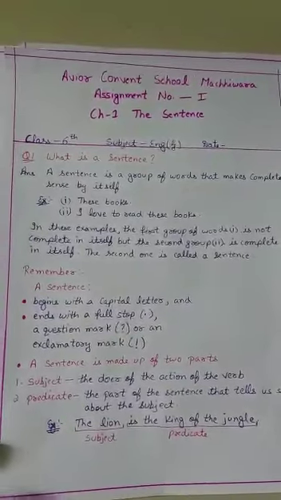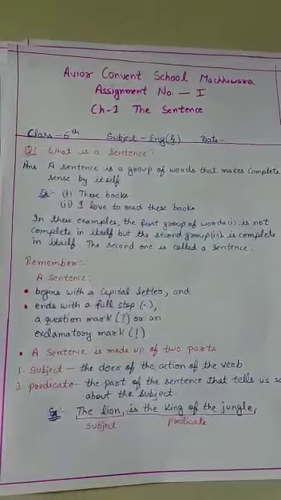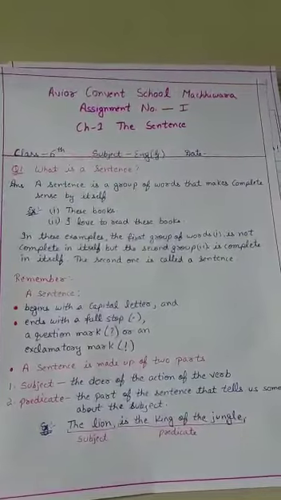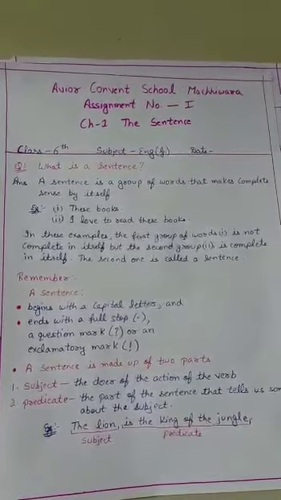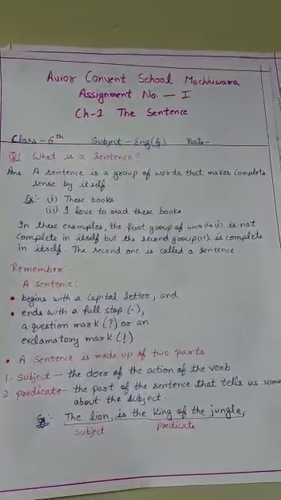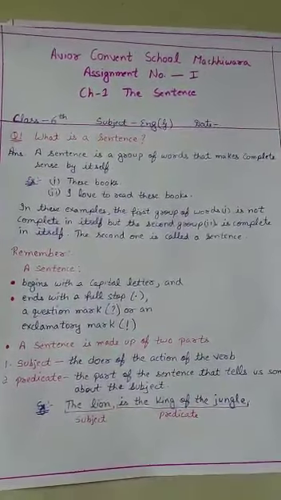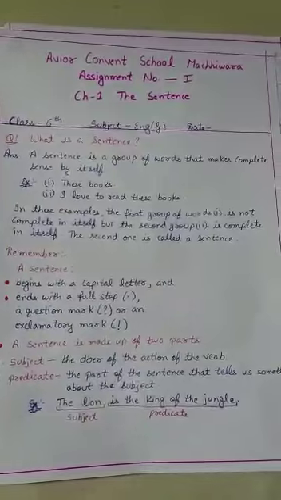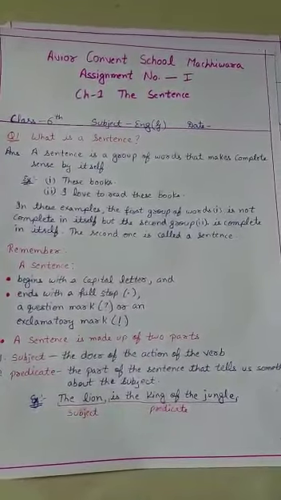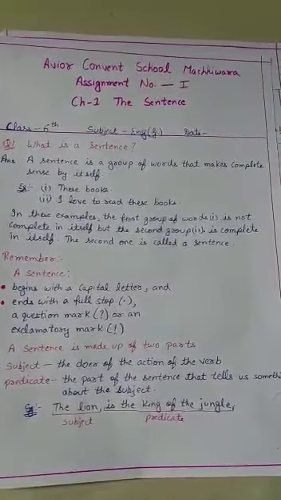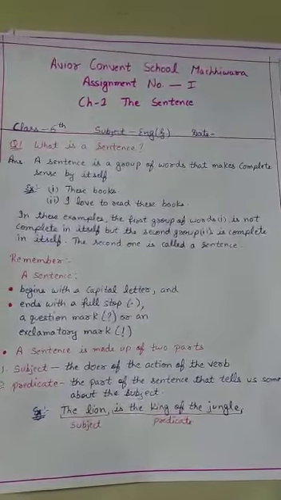First one is these books. Second one is I love to read these books. In these examples, the first group of words is not complete in itself, but the second group is complete in itself. The second one is called a sentence.